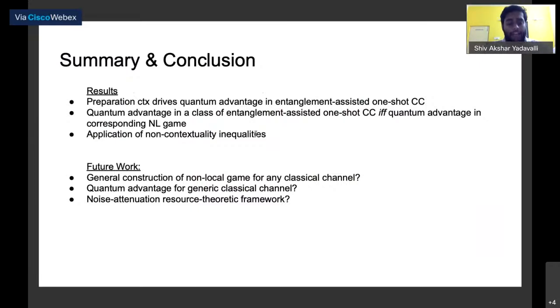Another is, can we talk about quantum advantage for general classical channels for entanglement-assisted protocols, and what is the role that Kochen-Specker sets and hypergraph frameworks play in that scenario? And another is the question of channel simulation. That is, can we say anything about what resources are required to simulate a less noisy channel from a more noisy channel, using quantum resources like entanglement and quantum measurements, or contextuality for that matter.